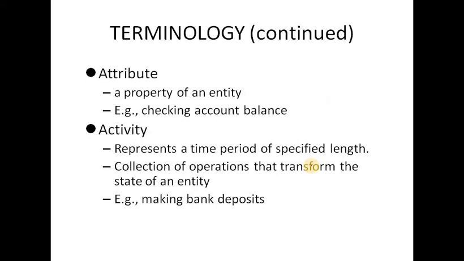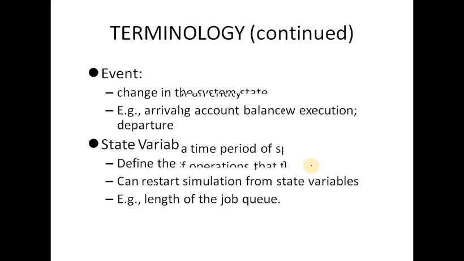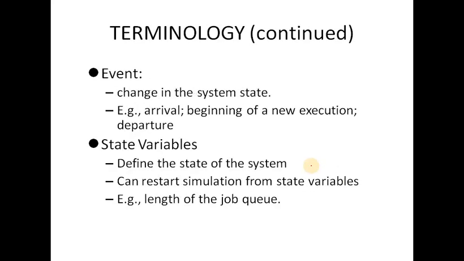Other terminologies are attributes and activity. An attribute is a particular property of an entity, for example the checking account balance. An activity represents a time period of specified length, that is a collection of operations that transform the state of an entity. In this example, the activity includes making bank deposits. So these are the actual activities in the system. Events and state variables are also there. An event is a particular change in a system state, that is an arrival, the beginning of a new execution, or a departure time.